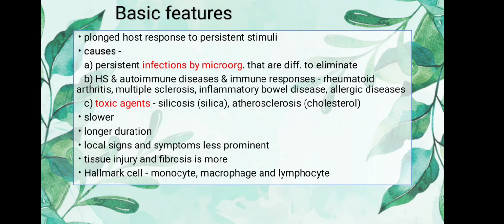The hallmark cells of chronic inflammation are monocytes, macrophages, and lymphocytes. In acute inflammation, it was the neutrophil. I have taught acute inflammation in my previous pathology video, so I will link it here or at the end of the video. You can go and see it. The major hallmark cell is the macrophage.